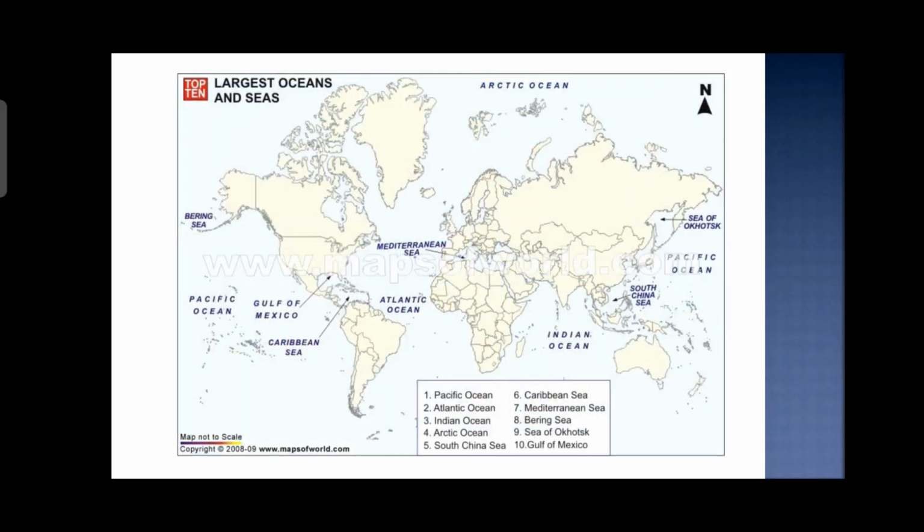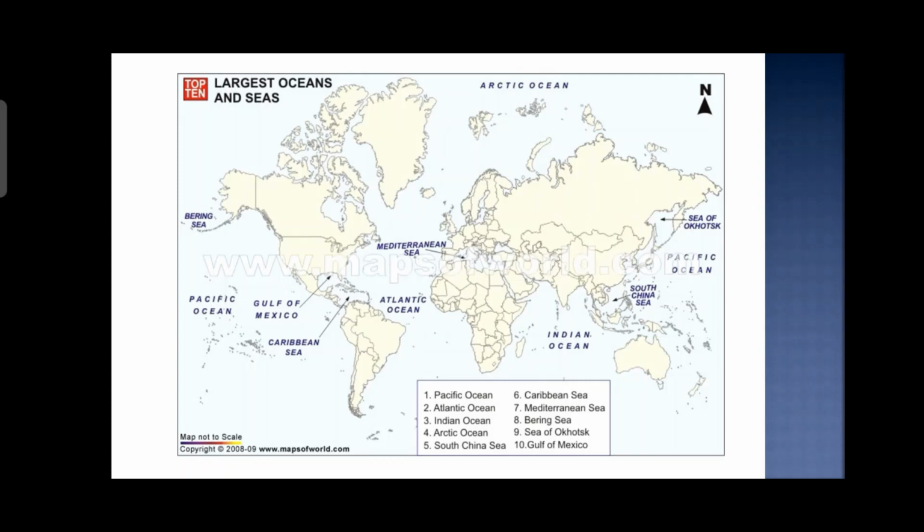Now we'll talk about the largest oceans and seas in the world. As you already know, we have five large oceans. Number one is the Pacific Ocean, then the Atlantic Ocean, then the Indian Ocean, number four the Arctic Ocean, and number five the South China Sea.